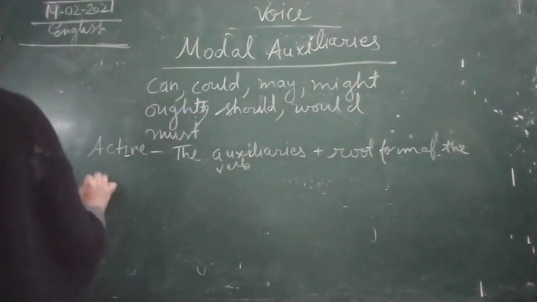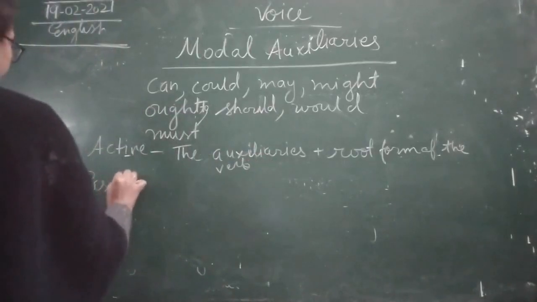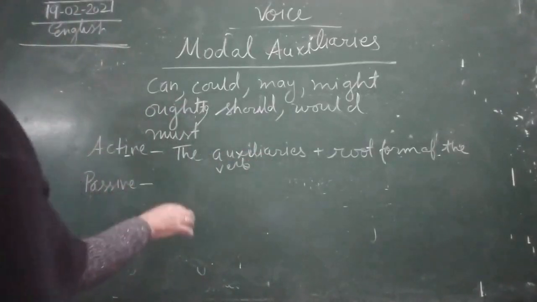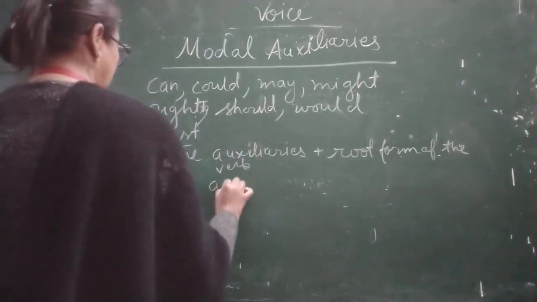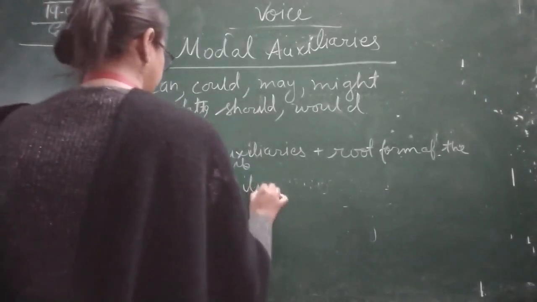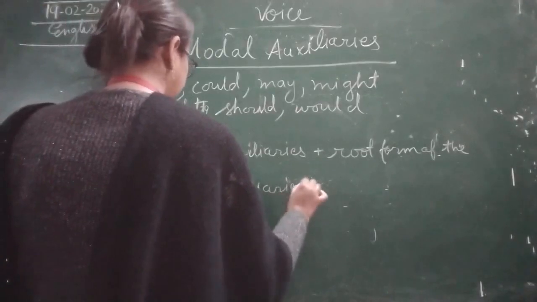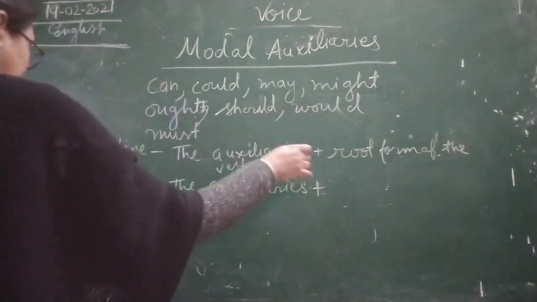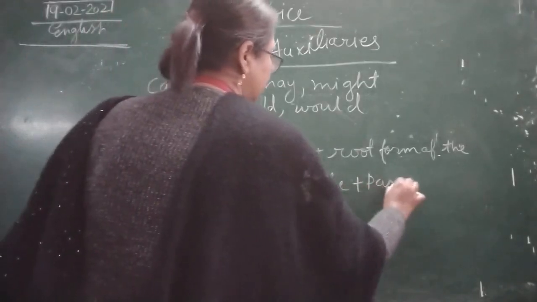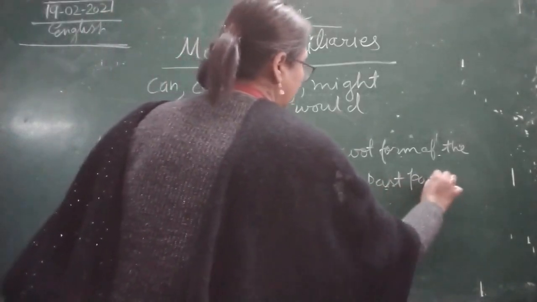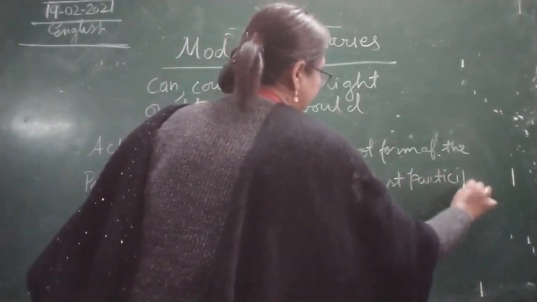And in passive voice, we will only change the form: we will use the auxiliary first, then be plus past participle. First of all, you just write it down.